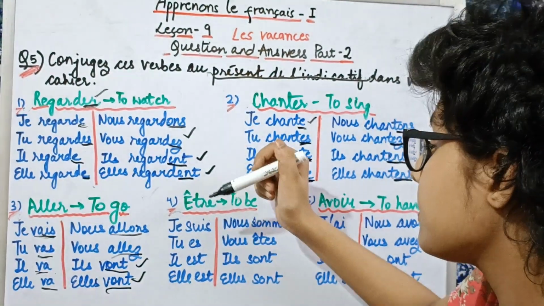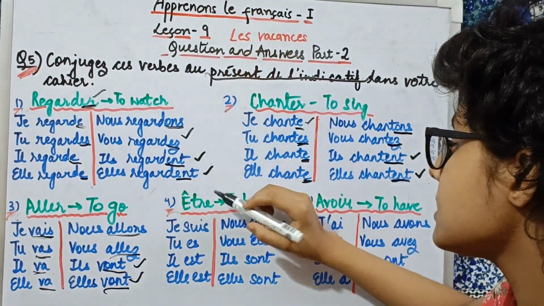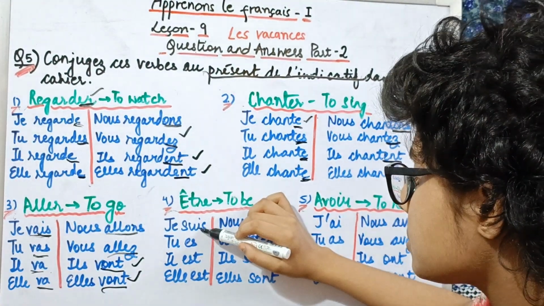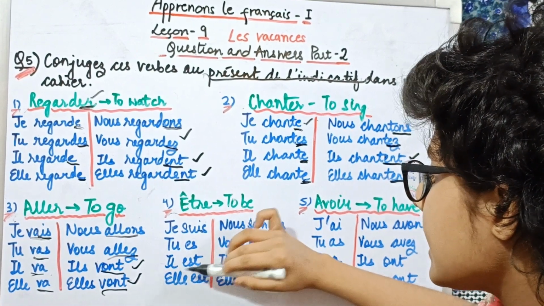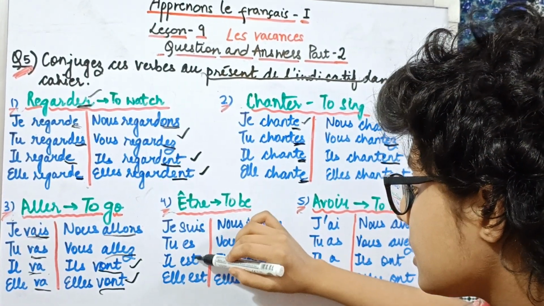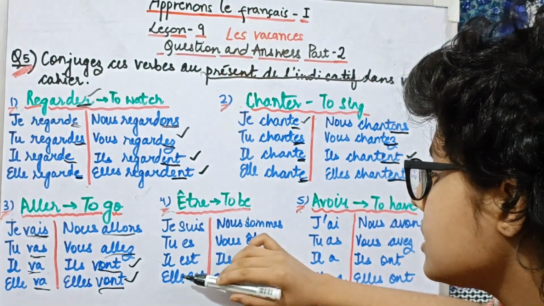Then we have the fourth part, that is the verb être, and it means to be. So here we have je suis, tu es, il est, elle est. Je suis means I am, tu es means you are, il est is he is, and elle est is she is.